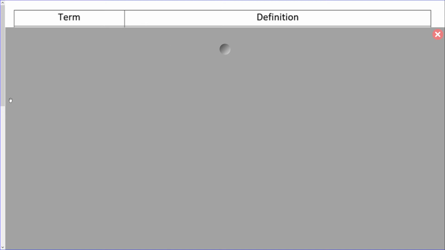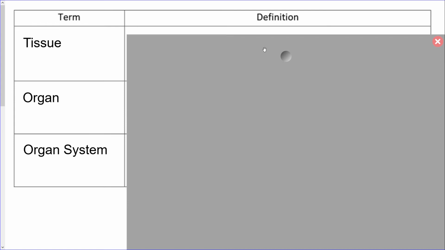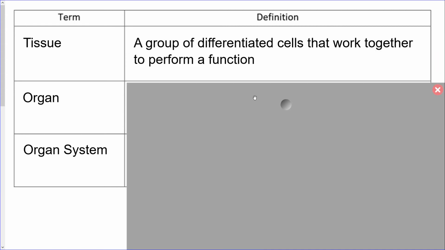Now our first term, I guess I'm showing you all three terms apparently. We're just going to define tissue, organ, and organ system. You may already know what those are, especially organ, but it is important to have a good handle on it as we finish out our unit. So tissue is a group of differentiated cells that work together to perform a function. Skin is an example of tissue.